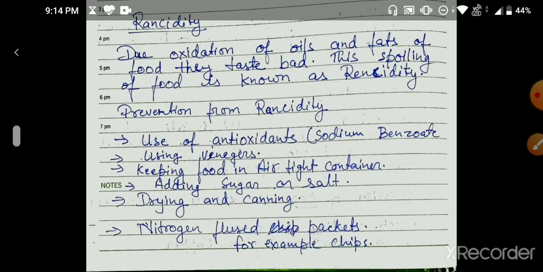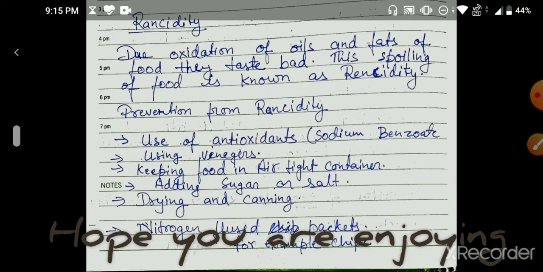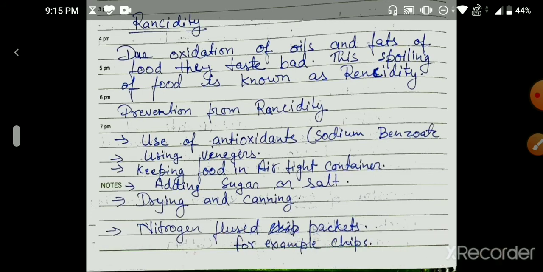So you must have come across this various times, very frequently in the summer season. You have seen that the food gets spoiled and a foul smell comes out of it. Okay, so for preventing this kind of situation, or rancidity, we can use various methods. We do not want our food materials to get spoiled or wasted, so for this we use various prevention methods.